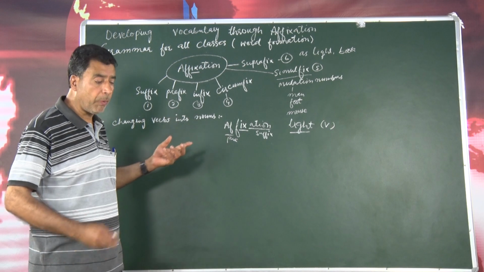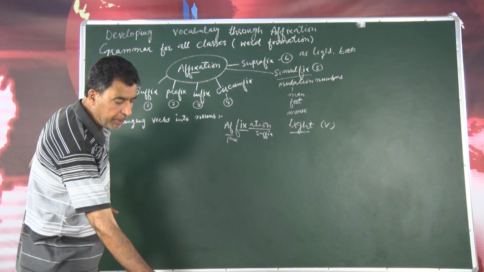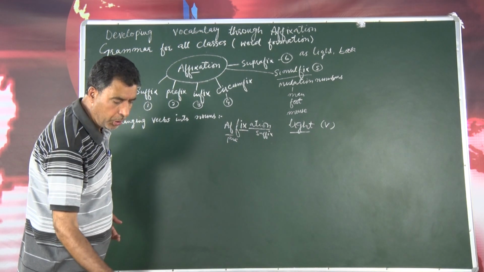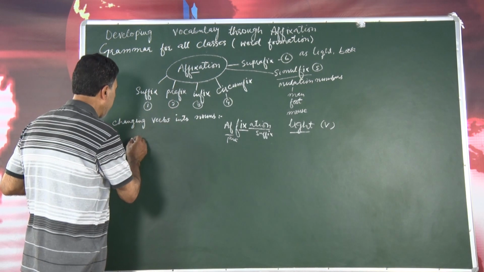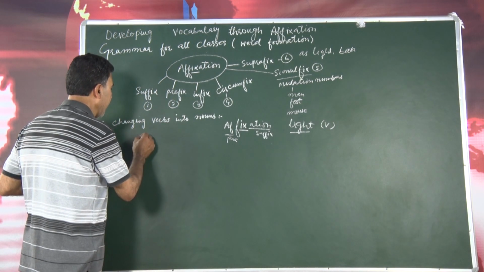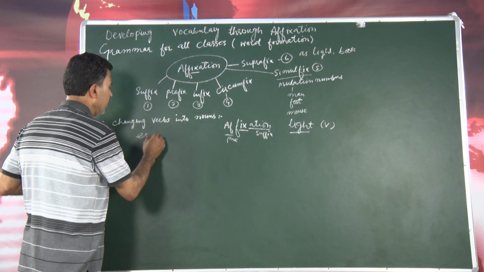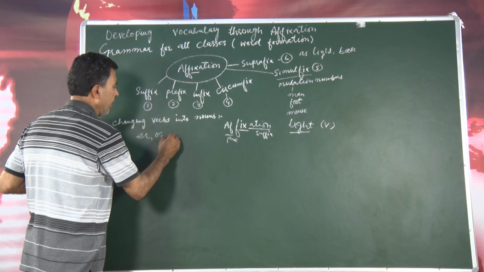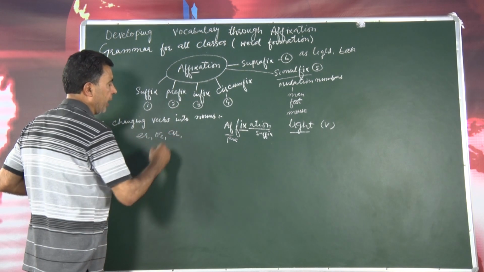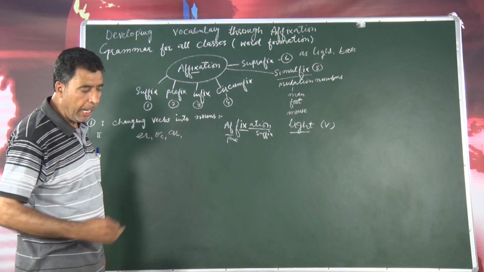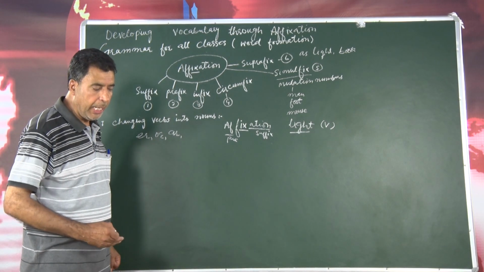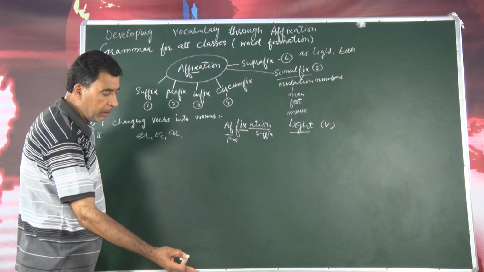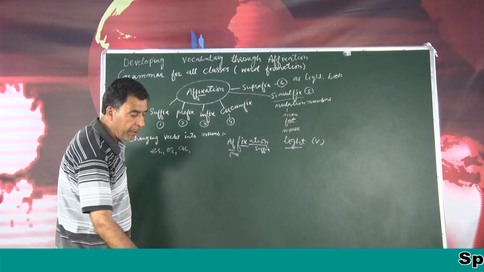So what is the formula? For example, I will write here some of the words that you need to know. If we add er, sometimes or, sometimes ar to a root word. I will give you the words later on, and then I will ask you for a verb where we can use it.